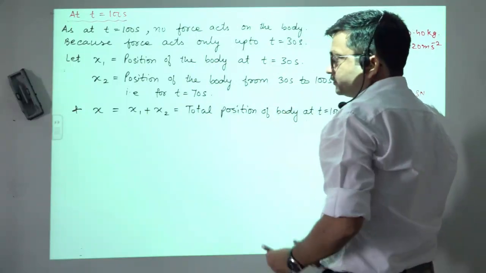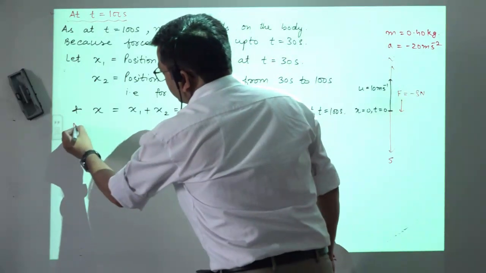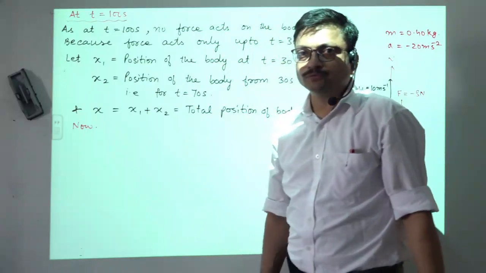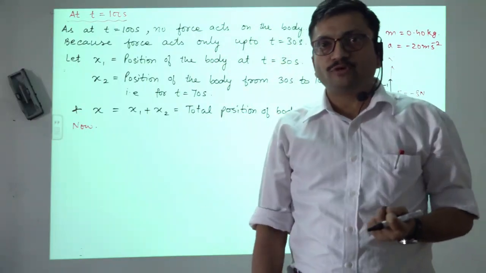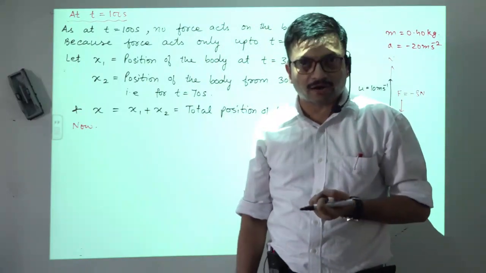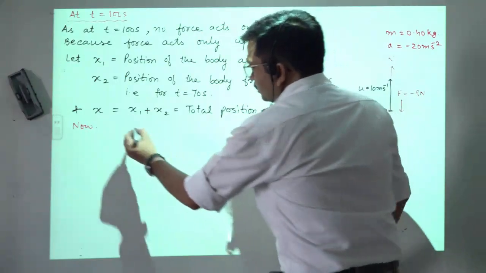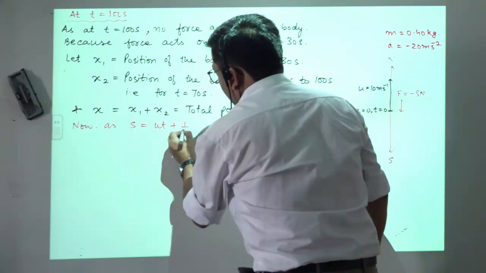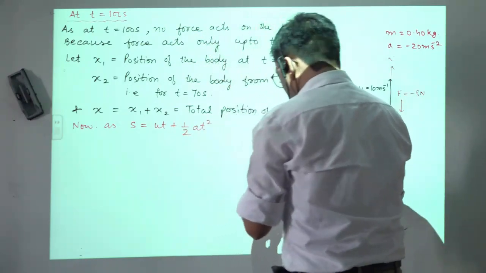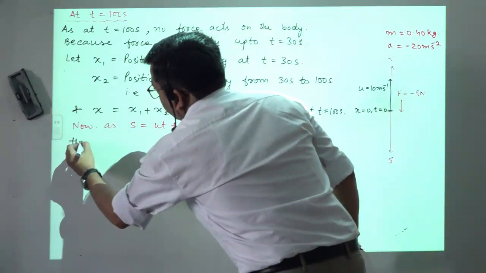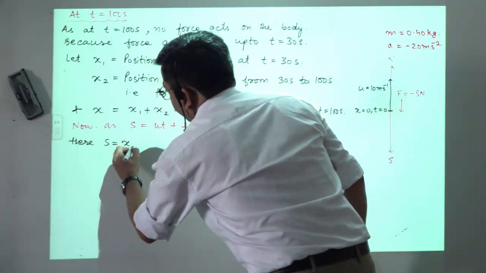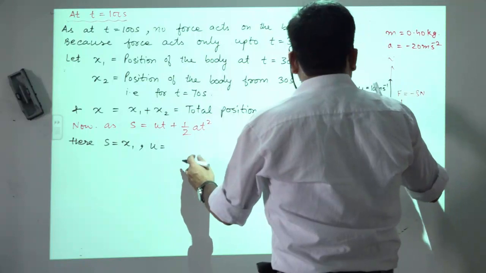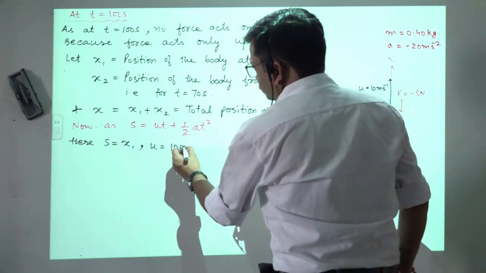In this way, now we want to calculate x1. So x1 will be equals to, according to the equation of motion, s is equals to ut plus half at square. As s is equals to x1, and u is equals to 10 meter per second.